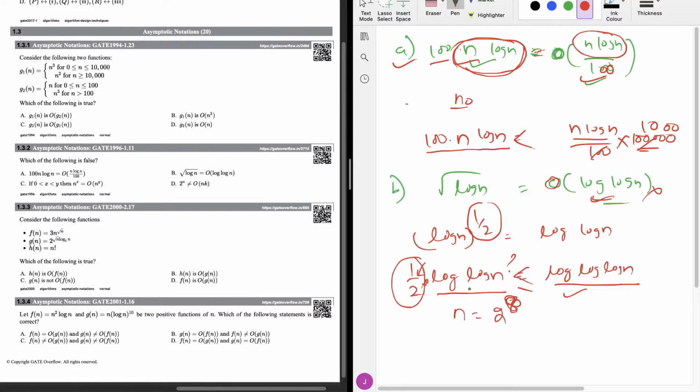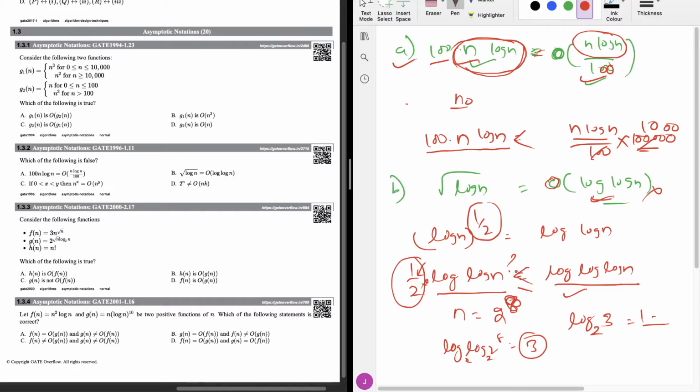Then log of log n is log of 2 power 8. With base 2, log of 2 power 8 is 8, and log of 8 base 2 is 3, because 2 power 3 is 8. So log of log n is 3, and log of 3 base 2 is something around 1 point something. So this is smaller than this value.